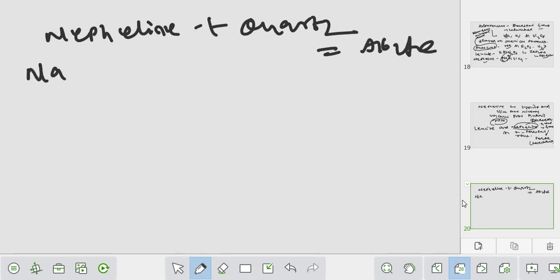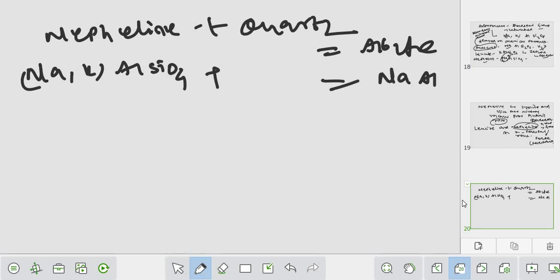So nepheline का composition NaKAlSiO4, albite का composition NaAlSi3O8. ओके, सो क्वार्ट्ज 2SiO2, ठीक है. क्योंकि ये अल्टर है कि अल्बाइट ही फॉर्म करेगा नेफिलिन, ठीक है. दैट्स व्हाई यू आर सेइंग कि anorthoclase will be the right answer, okay.